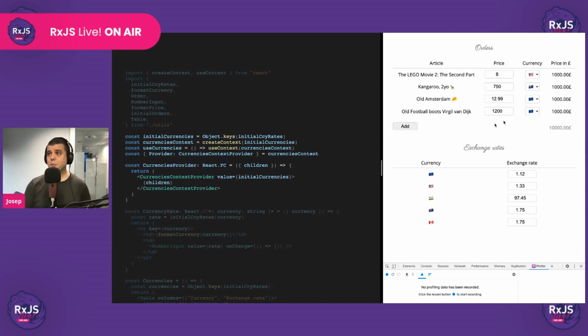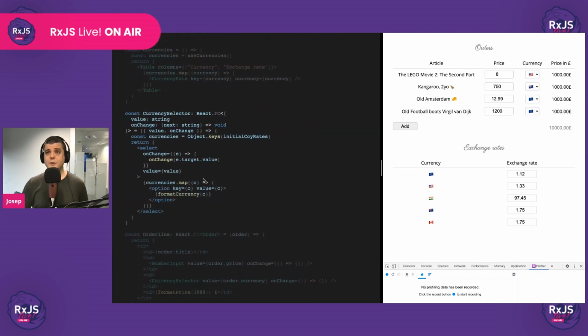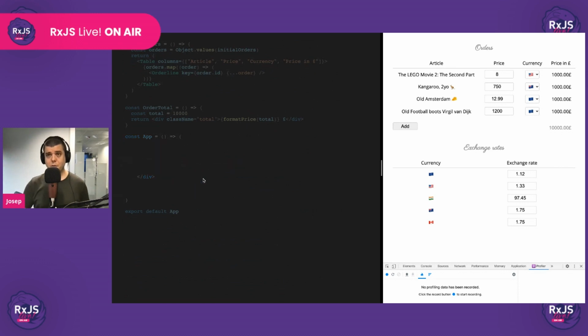So we're going to put the currencies in context, and this is one way of doing it using React. We create some context for the initial currencies. We can create an idiomatic hook for accessing those currencies that we have in context. And then we can create a provider for the currencies that we'll call currencies provider. Then we can use this hook in the different components that are using these currencies. Let's do that. We replace these hard-coded values with these hooks. Same deal here. And then in the root component, we put the provider.